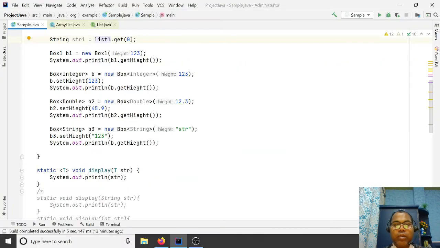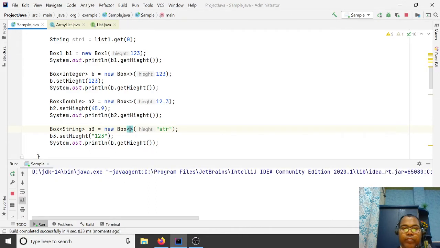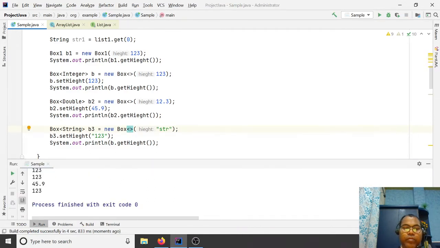So in our example, we can skip the type argument, and our code still works.